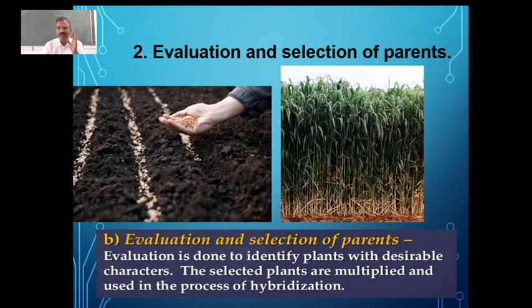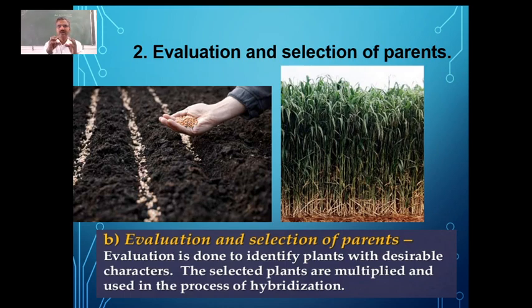Once we collect the variability, we have to go for, as I told you, in the collection of variability, in the first step, we are going to document all the traits which are possessed by the particular variety of that particular plant. Then we have to find out whether they possess those traits or not. That's what we call evaluation. And depending on our requirement, what is it which we require?